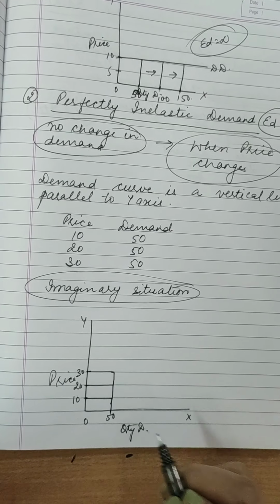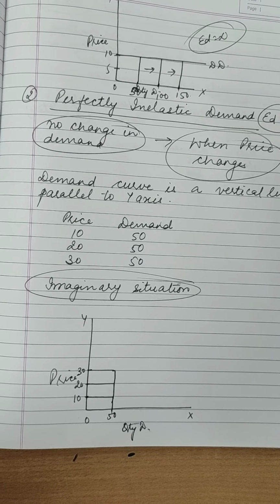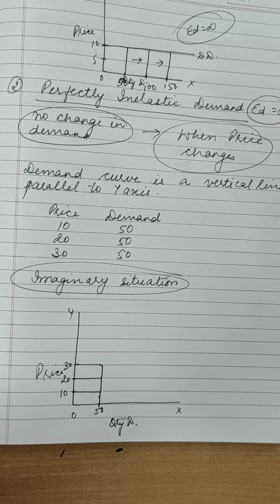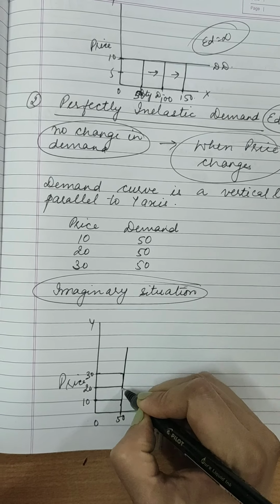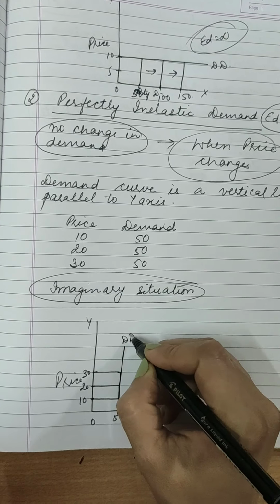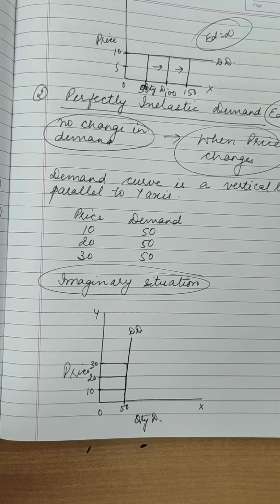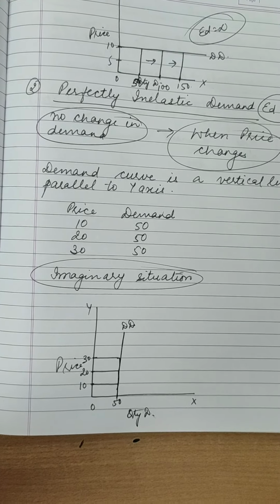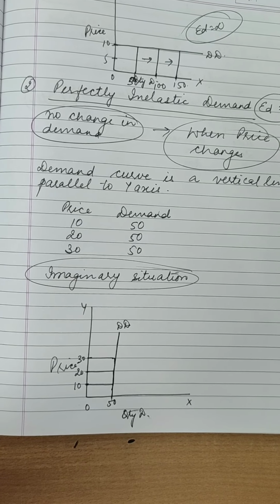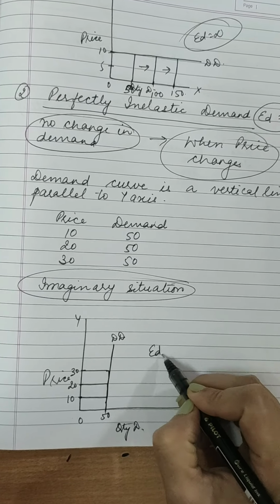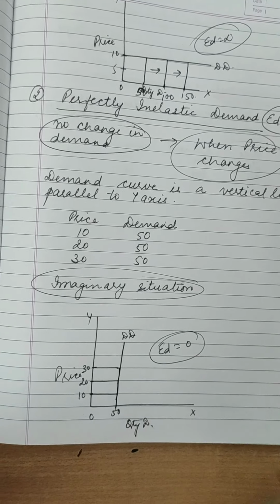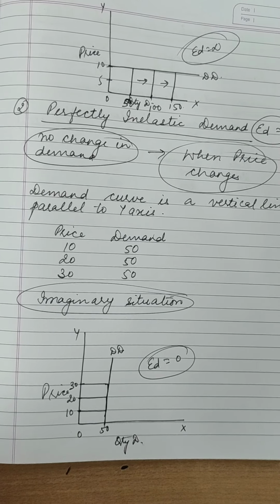Again demand remains the same. So here what is the shape of the demand curve? It's a vertical straight line parallel to y-axis. So this is our demand curve. It's a vertical straight line parallel to y-axis. So this is known as perfectly inelastic demand. So here the degree of elasticity of demand is equal to 0. Then you will explain this diagram also.